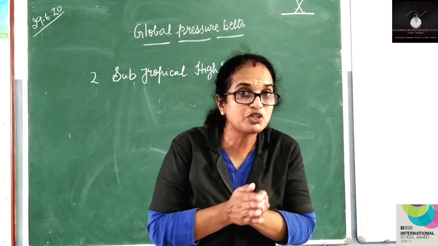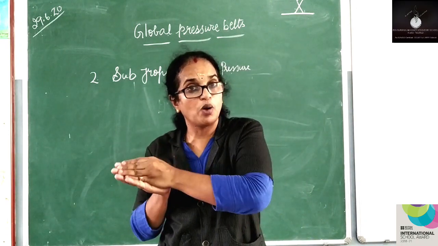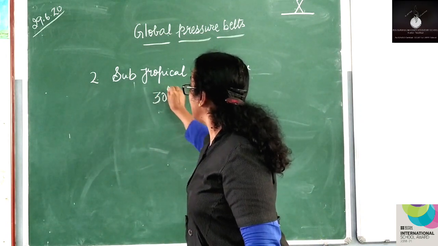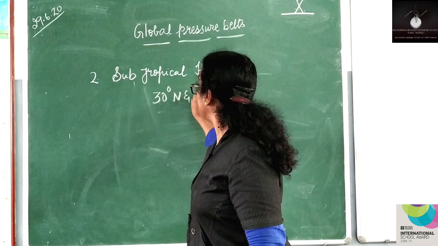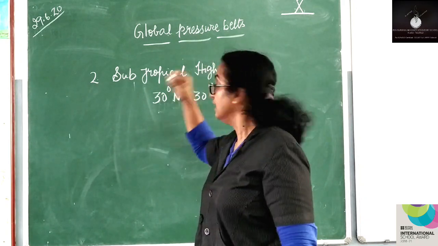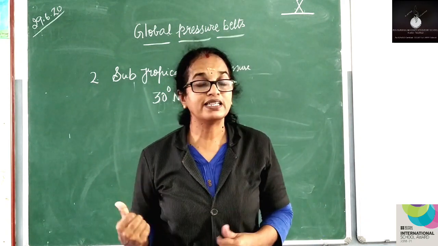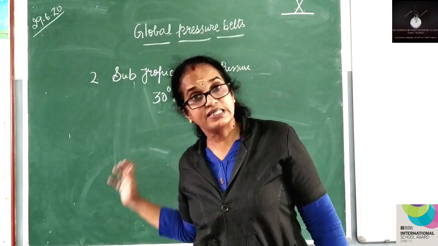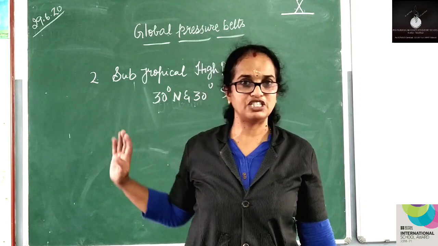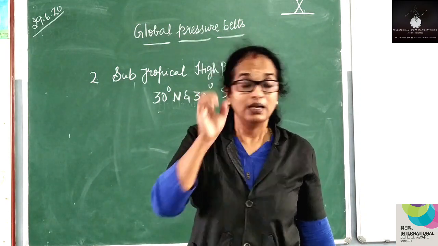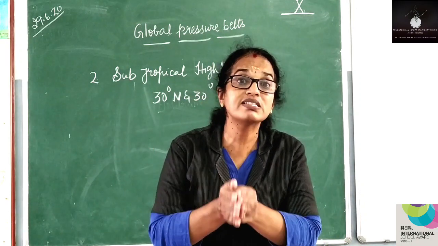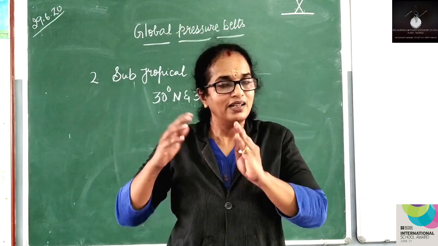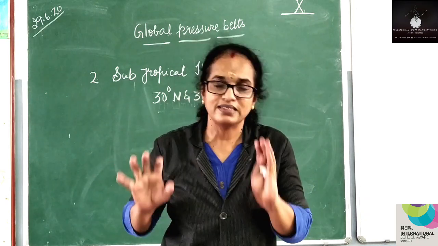So this subtropical high pressure belt is found between 30 degrees north and 30 degrees south. This zone, this particular latitude, is also called the Horse latitude. What is the reason? What do you think can be the reason? The reason is said to be like this.